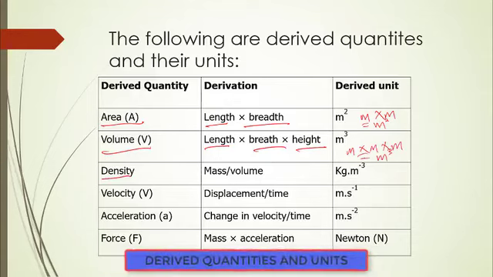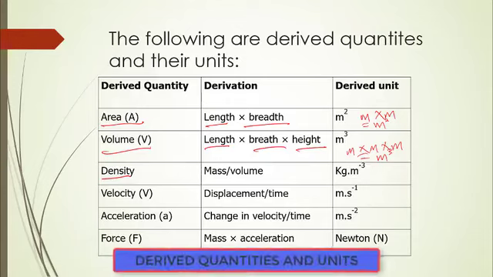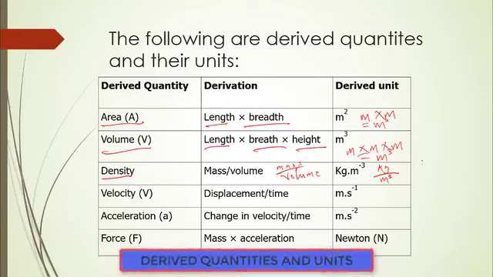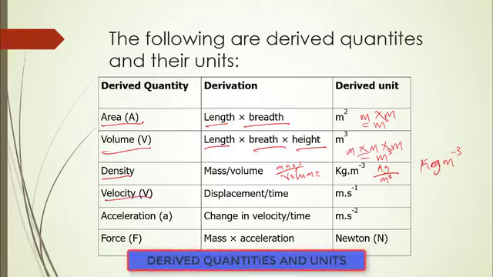Density also. Density is gotten from the ratio of mass to volume. So when mass divides volume, we're going to have density. Of course, we know mass is measured in kilogram and volume is measured in meter cubed already, and that gives kilogram per meter cubed. In velocity, velocity is gotten from a ratio of displacement to time. Displacement divided by time.